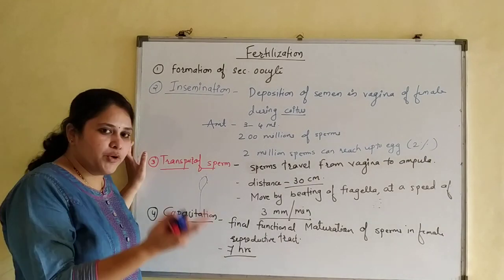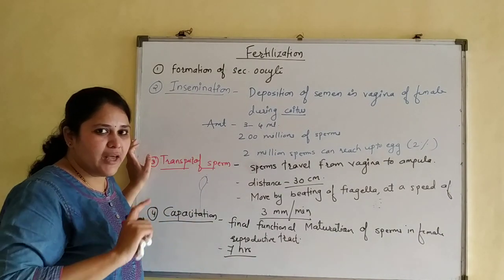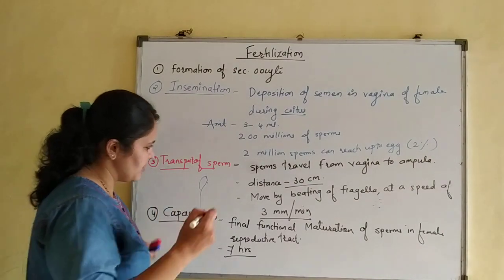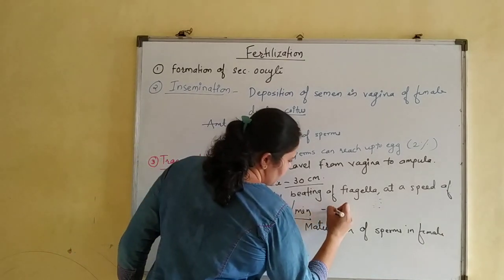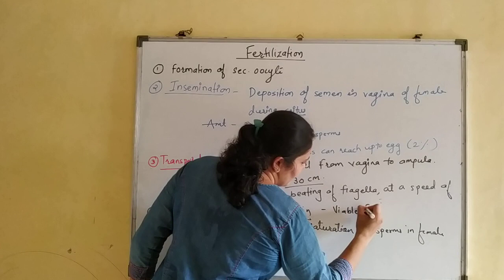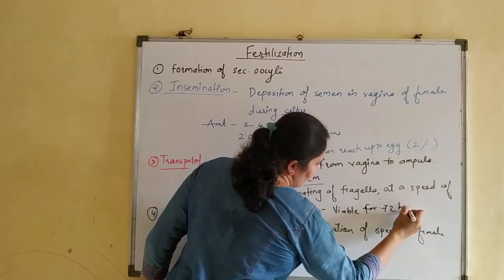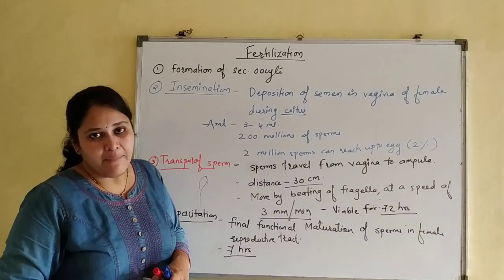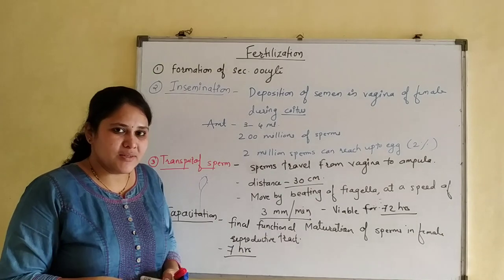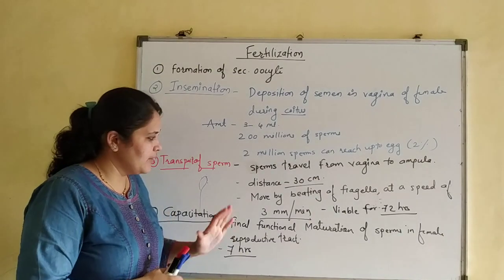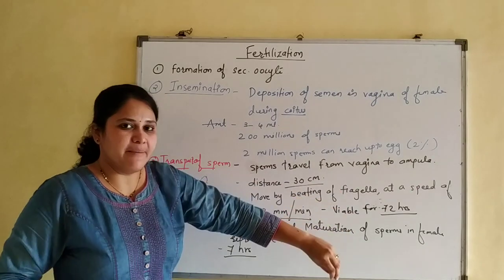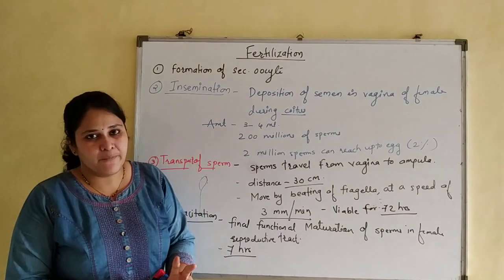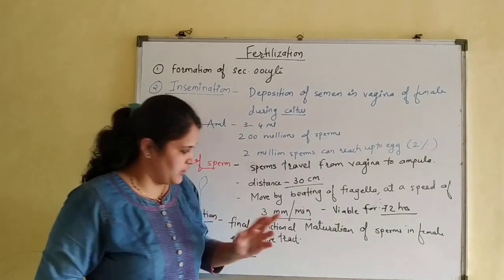Sperms are transported from the vagina to the ampulla region. Now, as I told you, sperm remain viable only for 72 hours, so that point we will mention here: viable for 72 hours. Whereas in the male body, they are able to remain viable for many weeks. But once they are deposited into the female reproductive tract, they remain viable only for 72 hours, for 3 days. From that also, the first 2 days, they have the best fertilization capacity.